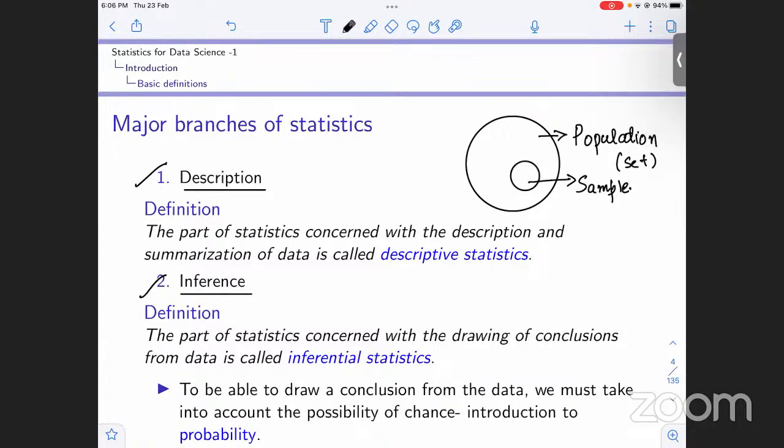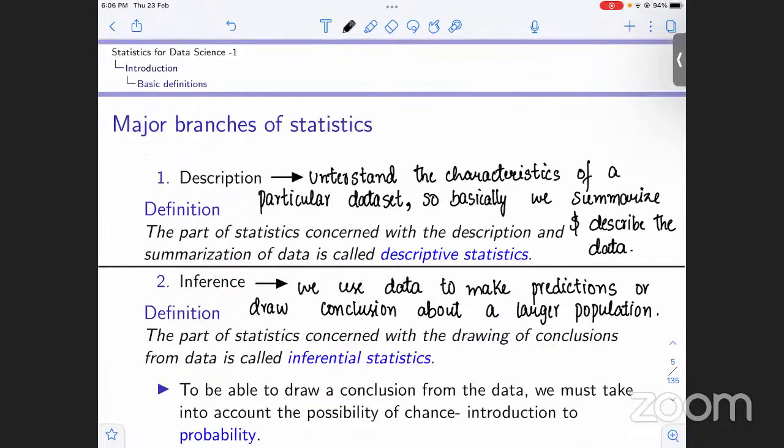Moving ahead, what do we do in description? We understand the characteristics of a particular data set. We will be given a data set, and we'll understand its particular characteristics. We summarize the data and we describe it. Now, coming to inferential statistics, what do we do? We basically have some data.